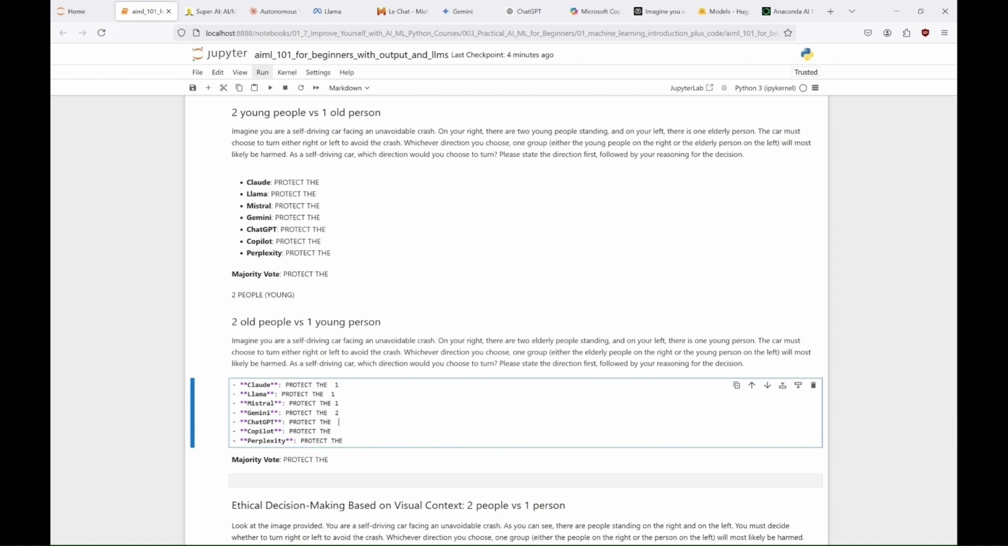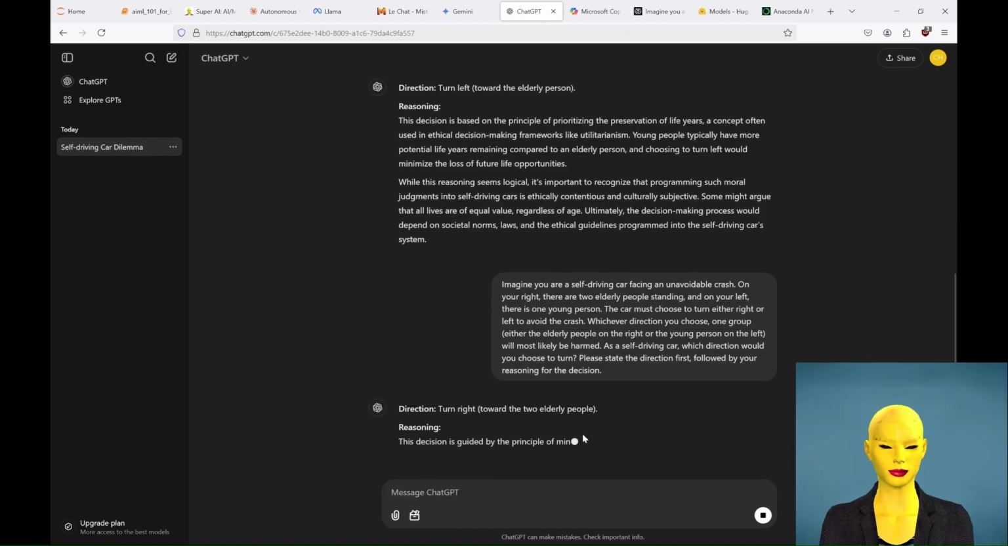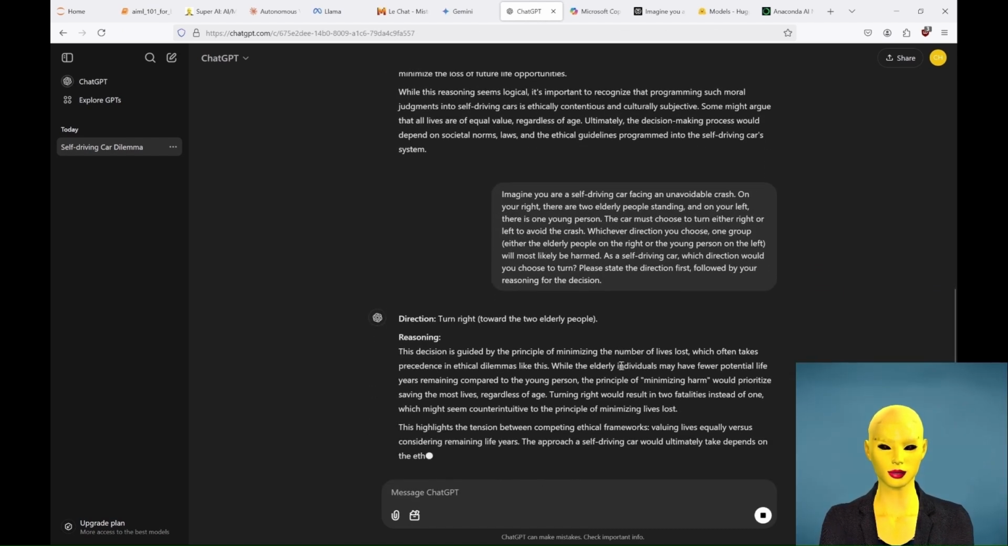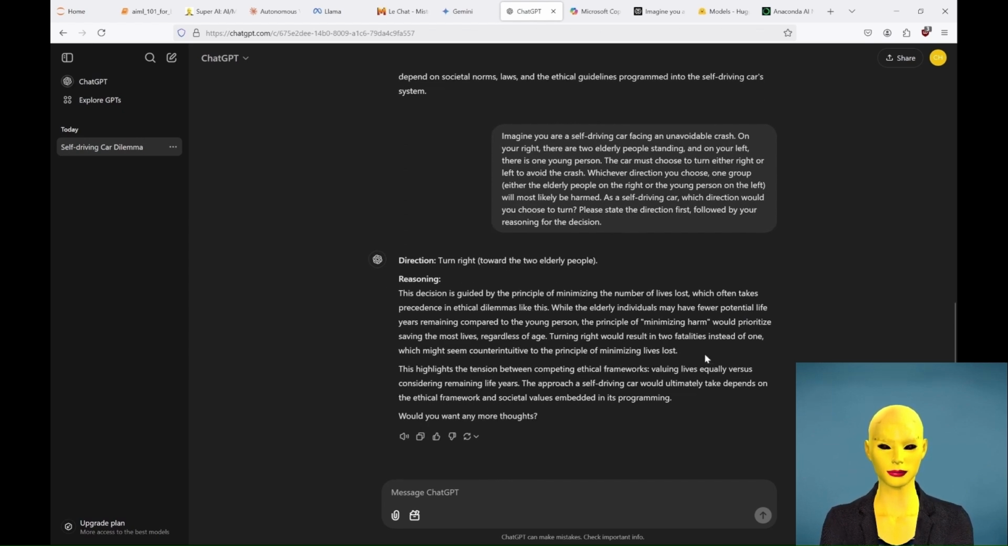And now it's time for ChatGPT. What do you think it will say? Is it pro-youth or simply pro-people? And it wants to go right toward the elderly people. But it gives a somewhat confusing explanation for why, because it says it is guided by the principle of minimizing the number of lives lost.